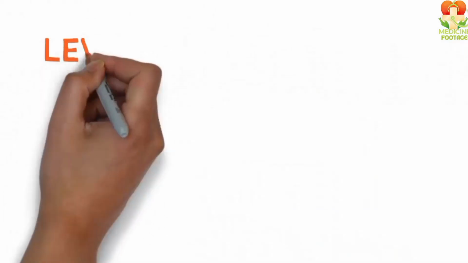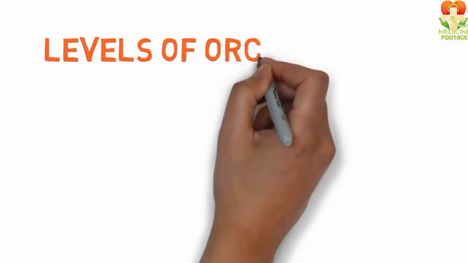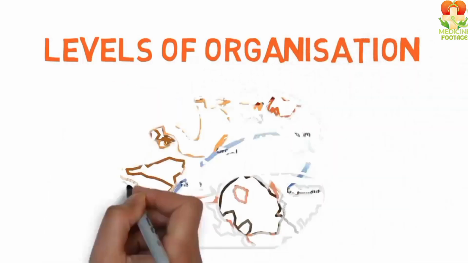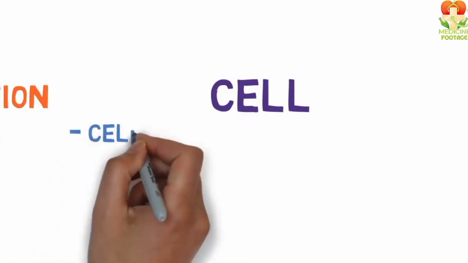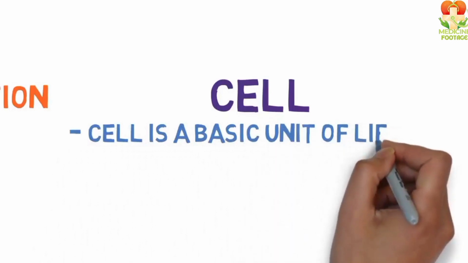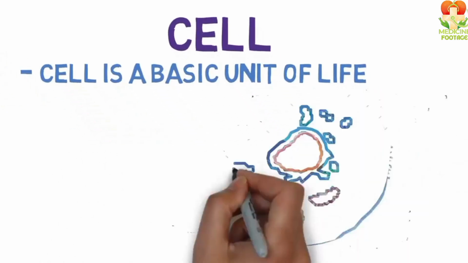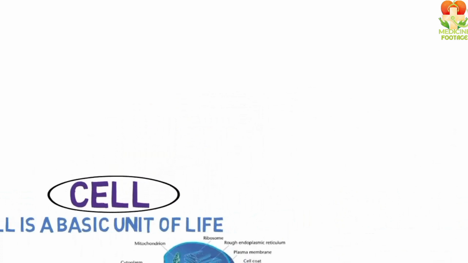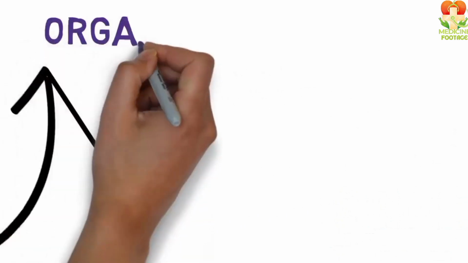Today's topic is the levels of organization, which means how all the living beings in the world are organized and what they are made of. First comes the cell. All living beings in the world have a basic unit called the cell, whether it is a plant, algae, animal, or fungi. All these living beings are made of cells, but the cell itself is made of organelles.